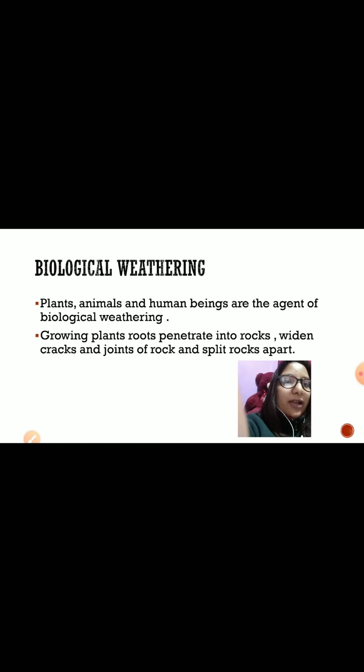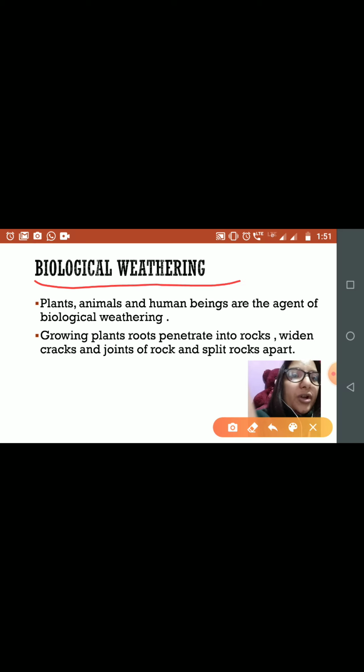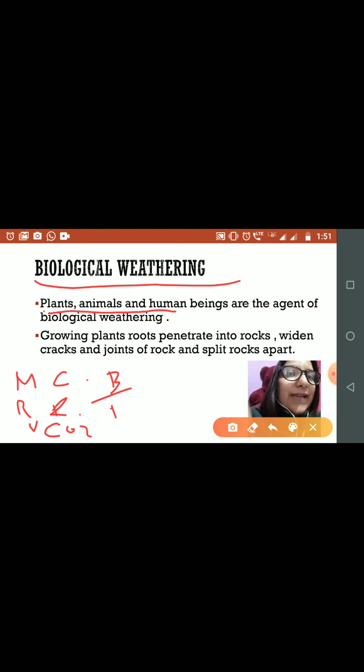Then we have next, biological weathering. See, biological weathering is very simple. You all can observe biological weathering through your eyes also. The plant, animal and human beings are the agents of biological weathering. Okay, you just have to understand, in mechanical weathering what are the agents? The natural agents like river, wind. In chemical weathering, agents are rainwater, then some gas, some minerals like carbon dioxide. Okay, then in biological weathering, what is the agent? Plant, animal and human beings are the agents of biological weathering.